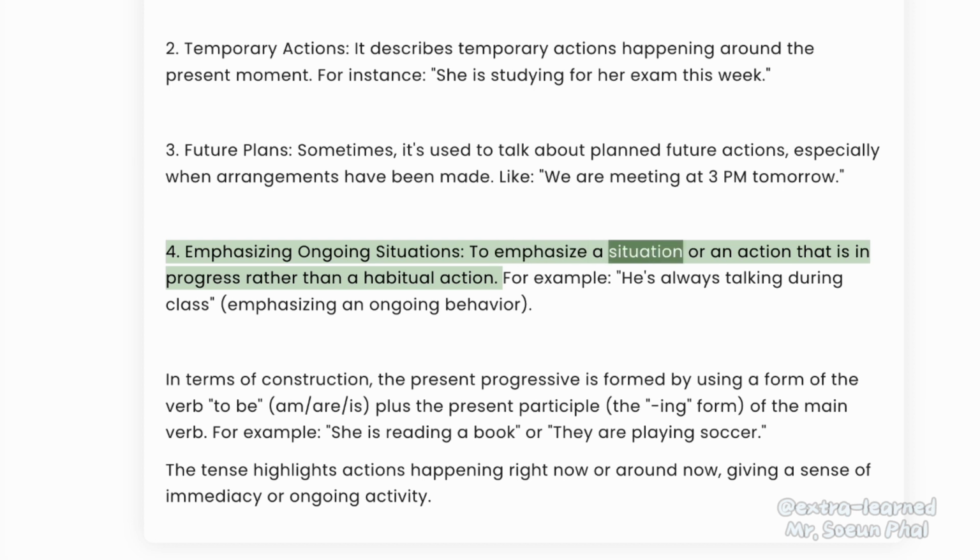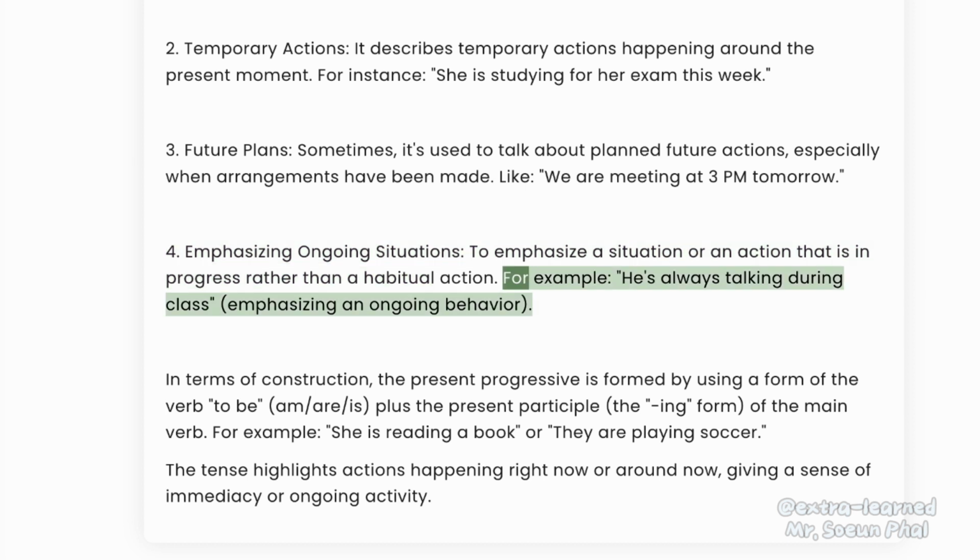4. Emphasizing ongoing situations. To emphasize a situation or an action that is in progress rather than a habitual action. For example, he's always talking during class.